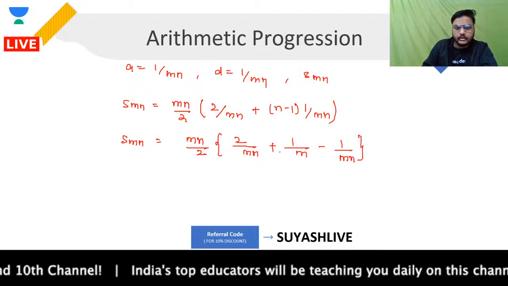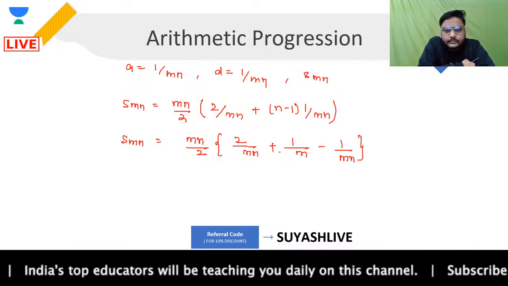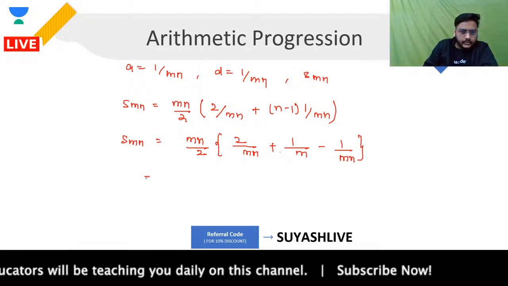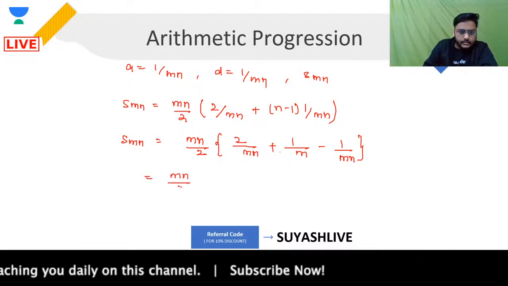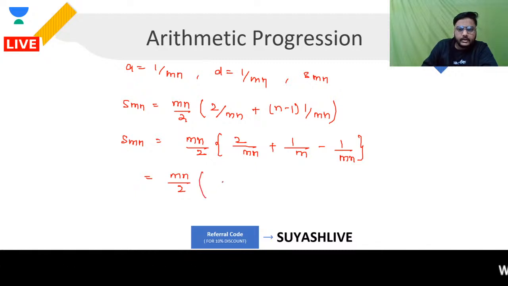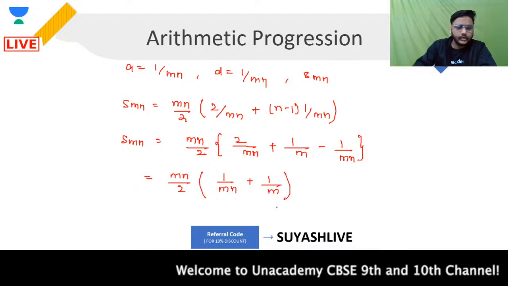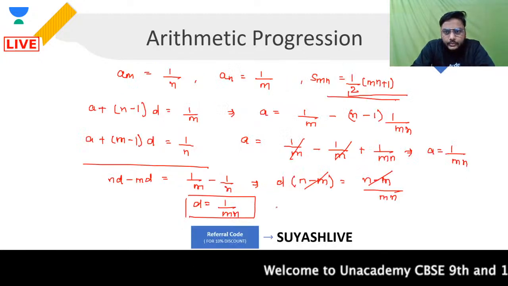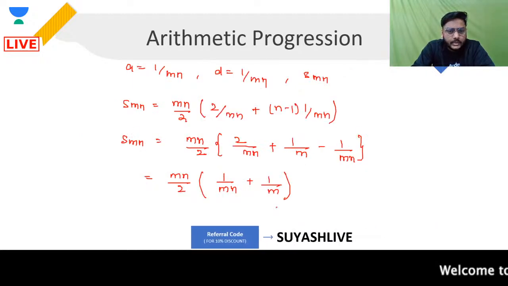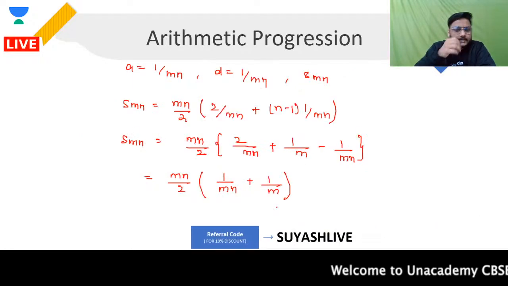Okay, this will simply give you mn upon 2, and in the bracket you have 1 upon mn plus 1 upon m. Okay, you wanted to prove half of mn plus 1. Take mn inside. Simple.